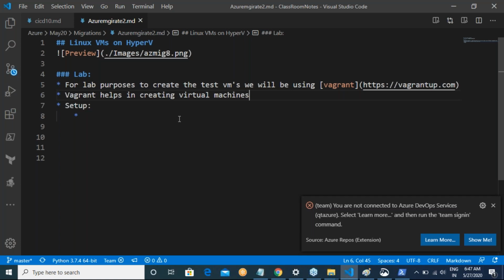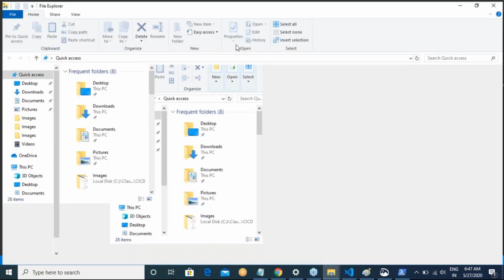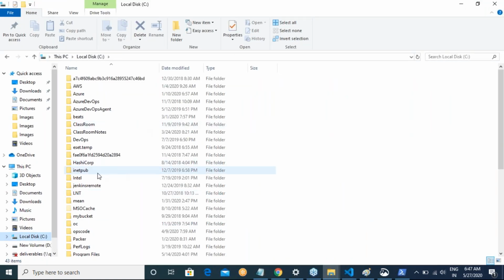So once you have Vagrant, the first thing we need to do is set up Tomcat and a CentOS 7 VM. This is what we need to set up, right? So for this, what I would do is...